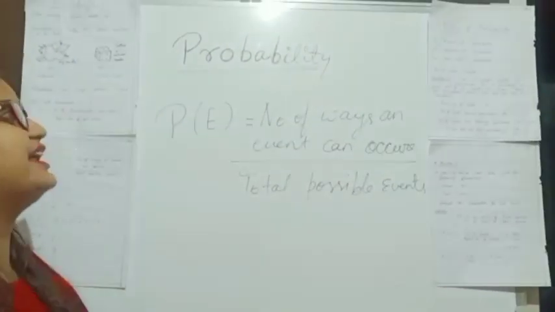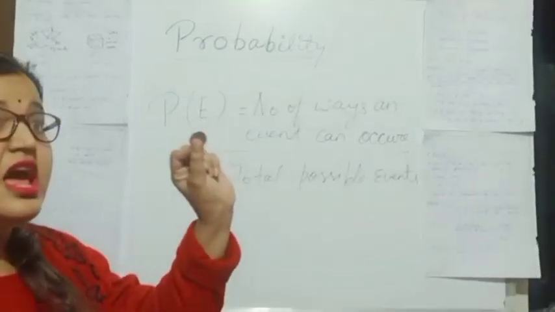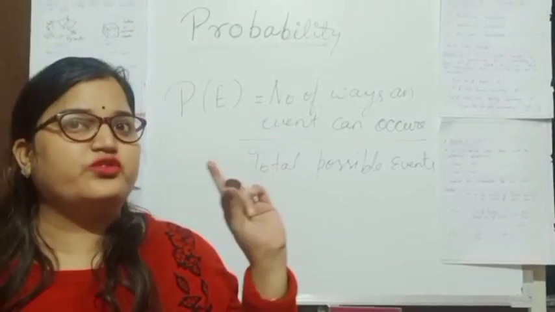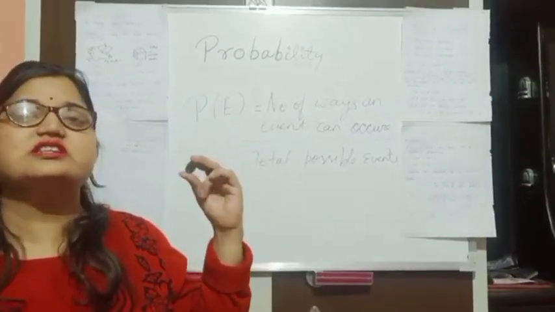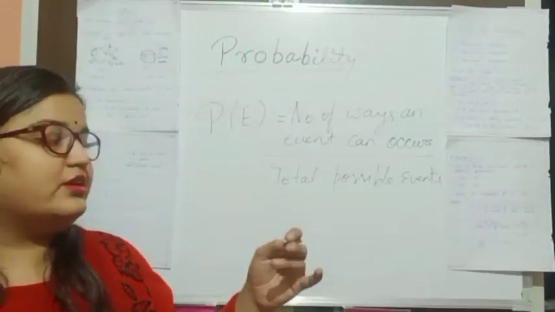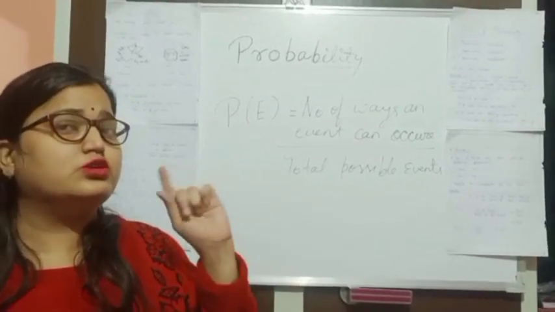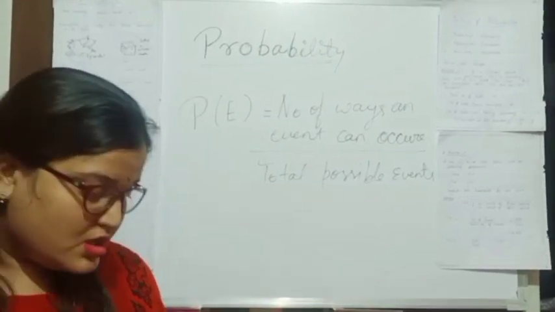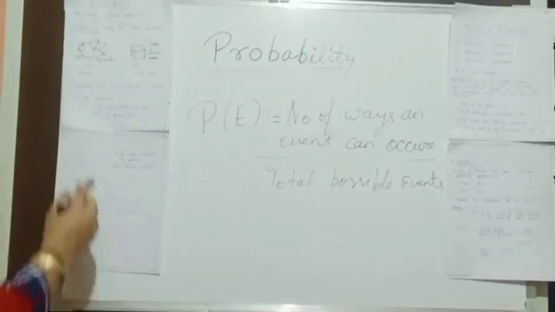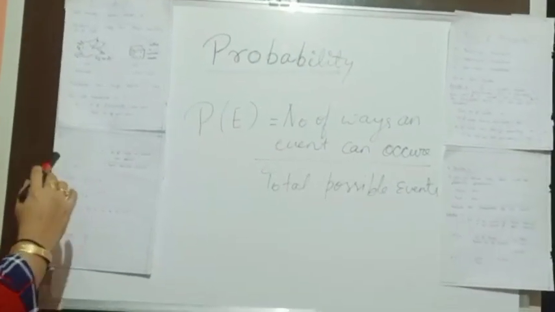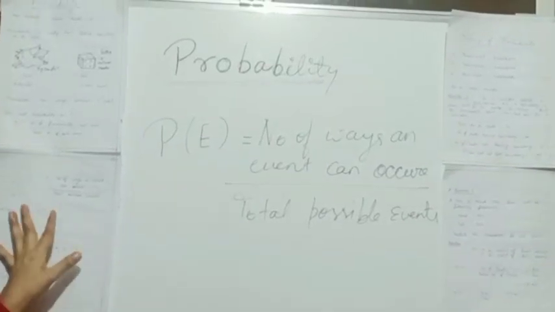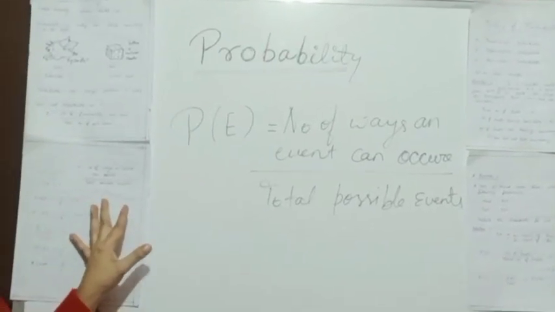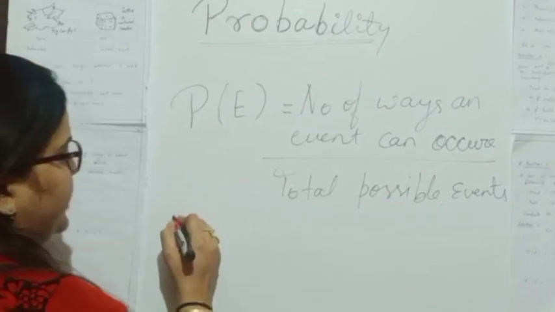Okay, now we can understand probability by taking an example. First, let's take a coin. A coin has two faces, one is head and the other is tail. If we toss a coin, we get two possible outcomes, either head or tail. What is the probability of getting a head?